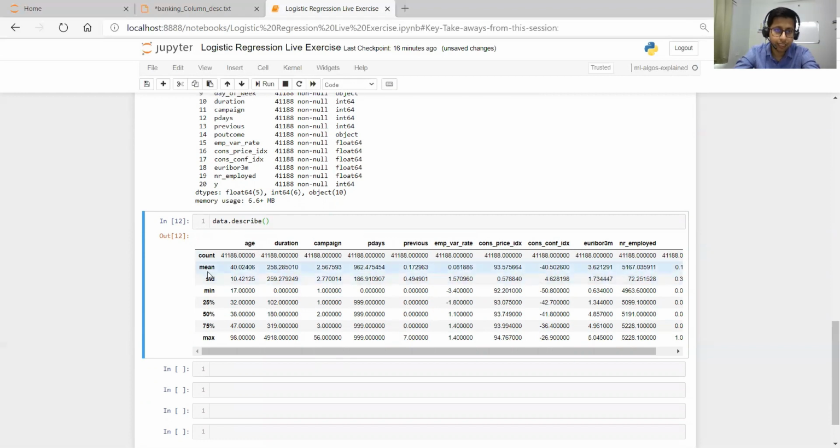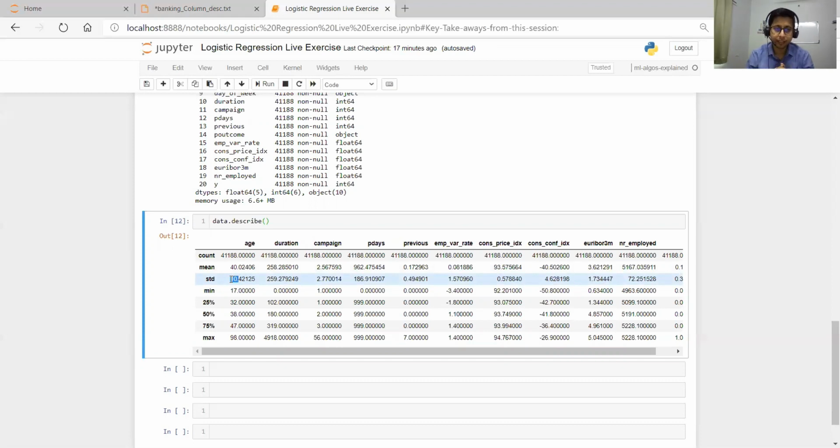So for age, it is telling us that in this data set the mean age of the person is 40 and the standard deviation is 10. It means for all the persons whose data is present in this data set, the mean age is 40 and their age varies by 10, like 40 plus 10, 40 minus 10.